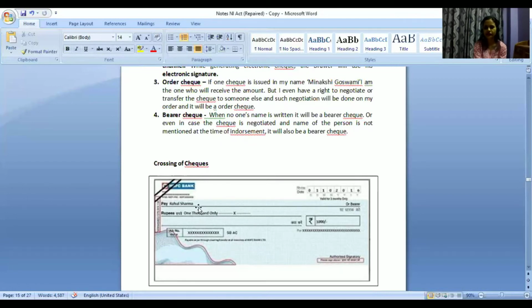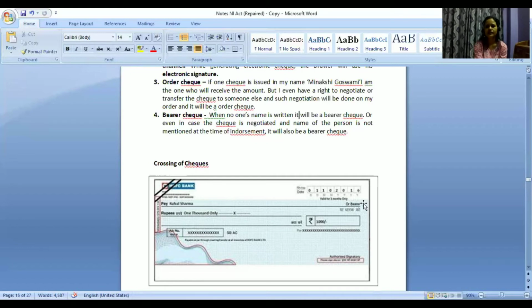If you are leaving this part blank, then pay to whom? To bearer. So when Rahul Sharma's name is not written over here and this place is left blank, in that case, it will be a bearer check.